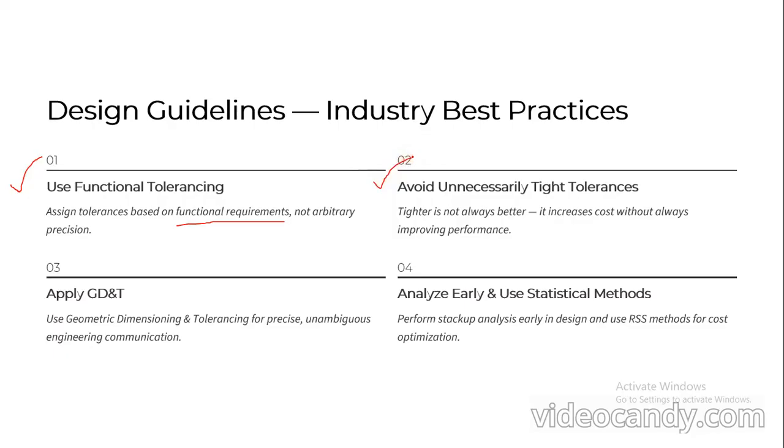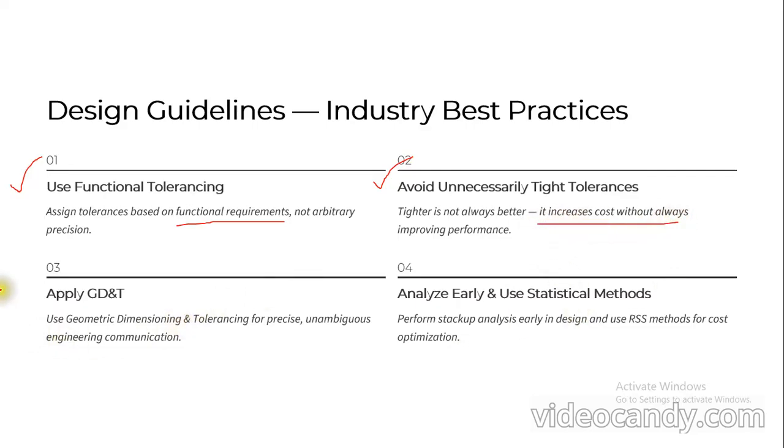For the part which has more complexity, or which is the vital part of a product, we can give tight tolerances. Because if you give tight tolerances, it will definitely affect the cost.